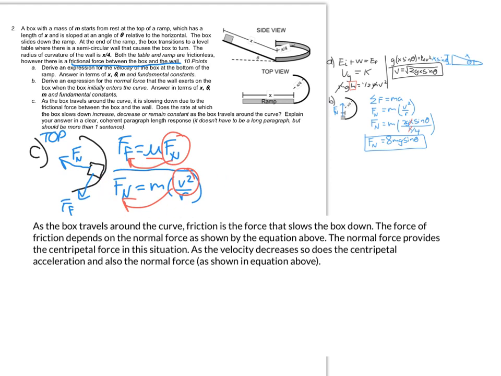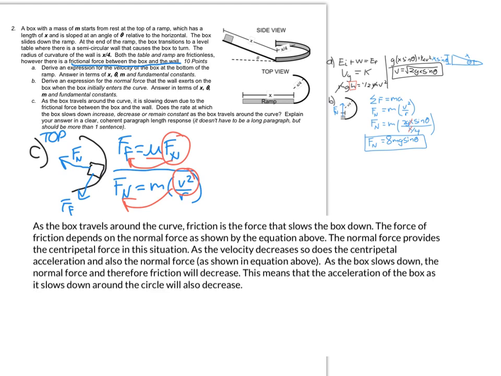And so we've laid out three important facts here. Friction slows the object down. Friction depends on the normal force, and the normal force, as the velocity decreases, is also going to decrease. So now all we need to do is tie them all together and say that as the velocity decreases, the normal force and therefore friction will also decrease. That means that the acceleration of the box while it's slowing down will decrease as it travels around the curve.